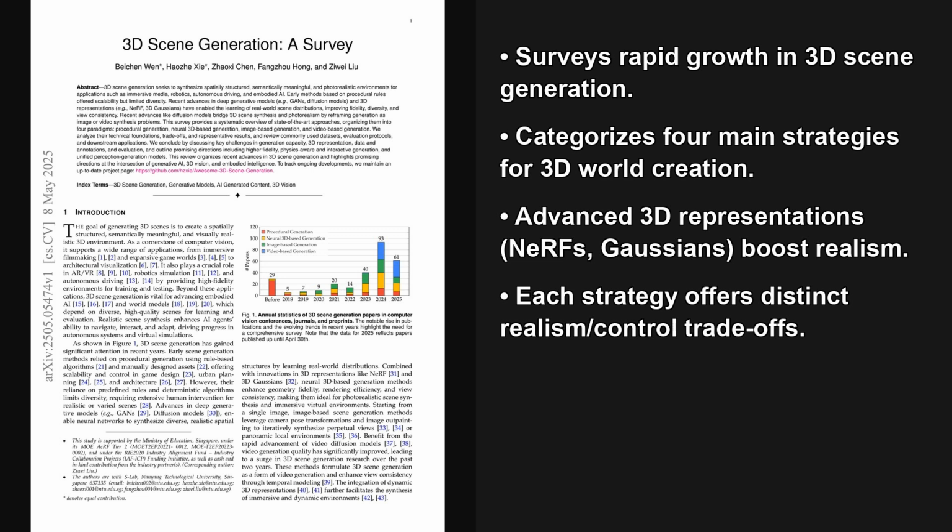paradigms. It highlights how recent deep generative models, like generative adversarial networks, or GANs, where 2 neural networks essentially train each other, and 3D representations, like neural radiance fields, or NeRF, a way to learn a 3D scene as a function that can render new views, and 3D Gaussians, which represent scenes using many small, detailed 3D shapes, are really boosting the realism and variety of these environments.